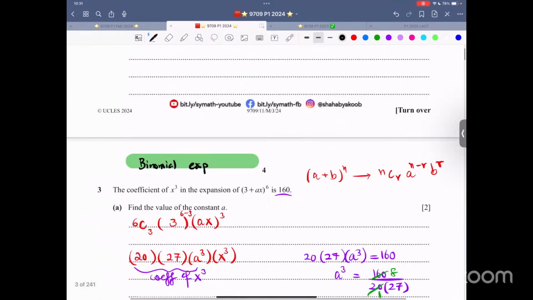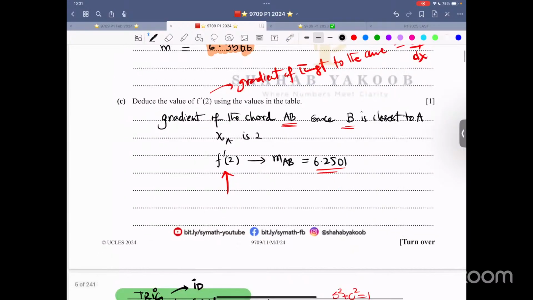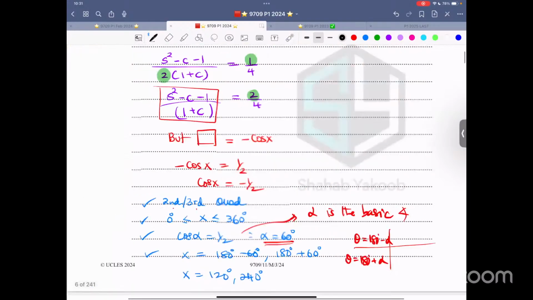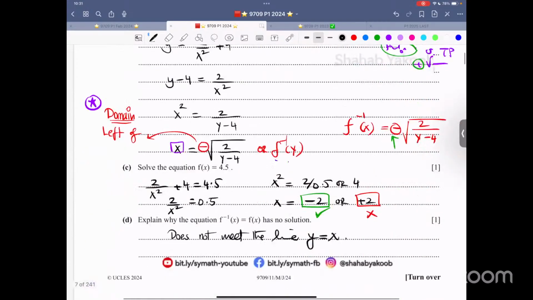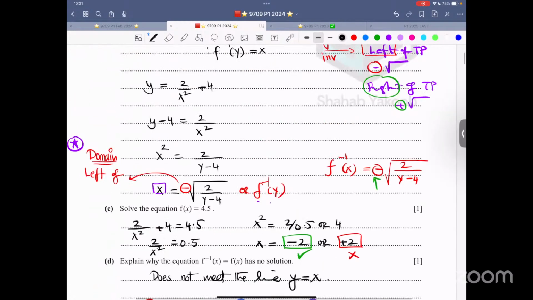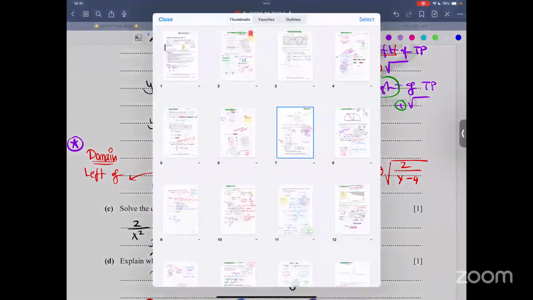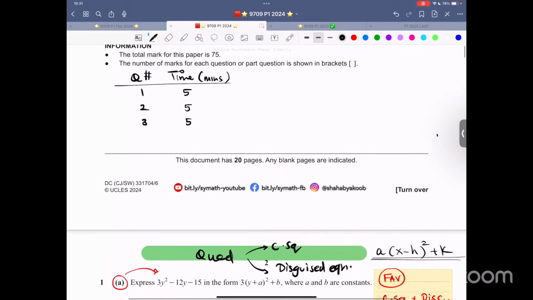And now let me remember it and then I'll write. Question number 4, our first principle. Question number 5, trigonometry. Question number 6. And 7 is circular measure. So let me go up and write over here 1, 2, 3, 4, 5, 6, and 7.